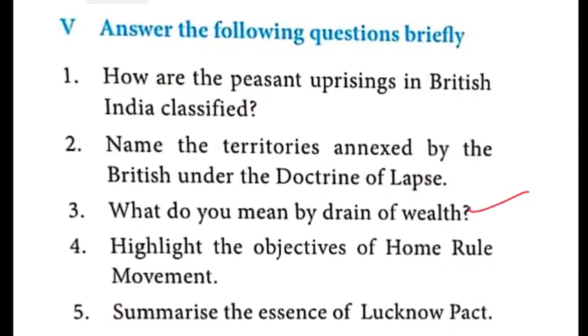Okay, the fourth answer I am telling, children, objectives in the sense. Page number 84, it is given, children. Three points are there, objectives of the Home Rule Movement, you can learn. Then page number 85, the Lucknow Pact is there. It's very easy, children. The first para, second line, from 'under' onwards till 'Muslims', that is the fifth-sixth answer.